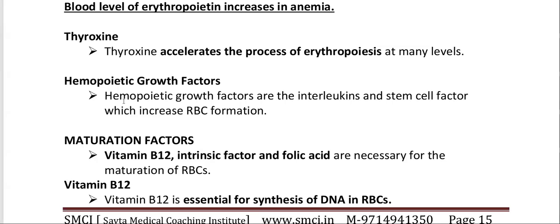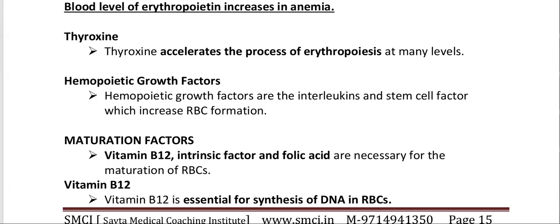Hematopoietic growth factors are the interleukins and stem cell factor, which increase RBC formation. Maturation factor: vitamin B12, intrinsic factor, and folic acid are necessary for the maturation of RBCs.